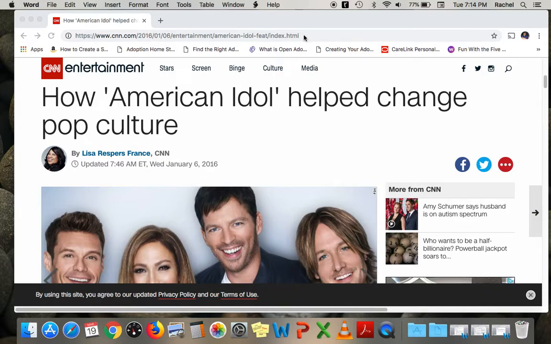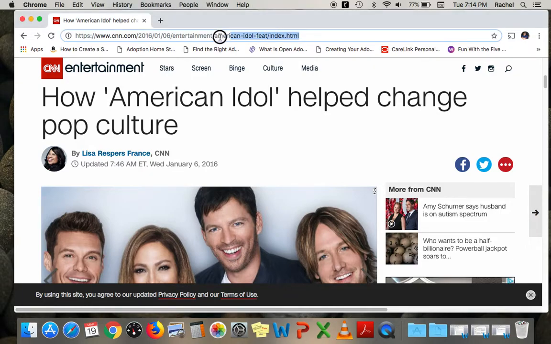Then I'm going to copy and paste the URL, which is right up here. And then I'm going to put the date that it was accessed. And the date that it was accessed is whatever date is the date today when you found the website. So today it would be March 19th.